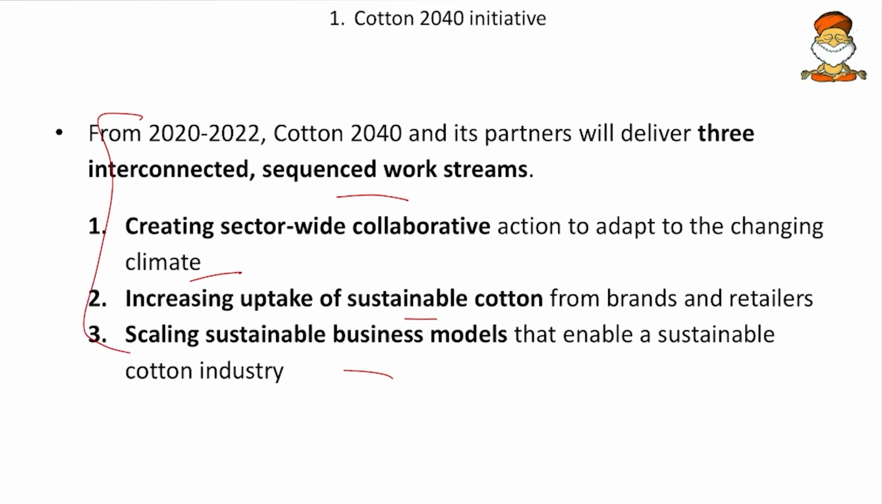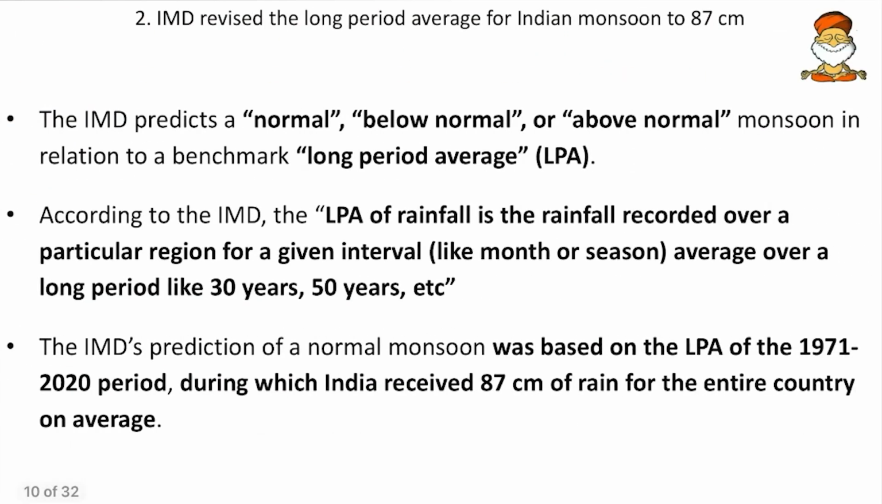So friends, we will concise this to some keywords. That is, Cotton 2040 means it is multi-stakeholder and it is aiming for sustainable cotton varieties, cotton business models, and also cotton growing mechanism. Then come to next, the IMD, the Indian Meteorological Department, revised the long period average for the Indian monsoon to 87%. So the IMD predicts a normal, below normal or above normal monsoon in relation to a benchmark, that is the long period average. So if something is above normal, it is above the long period average.